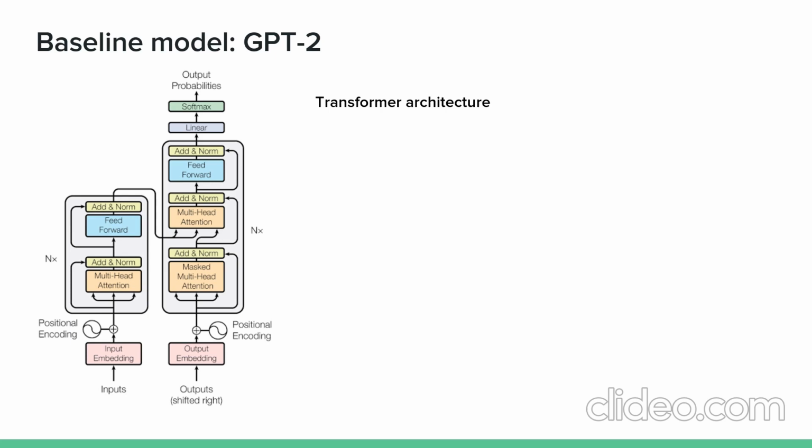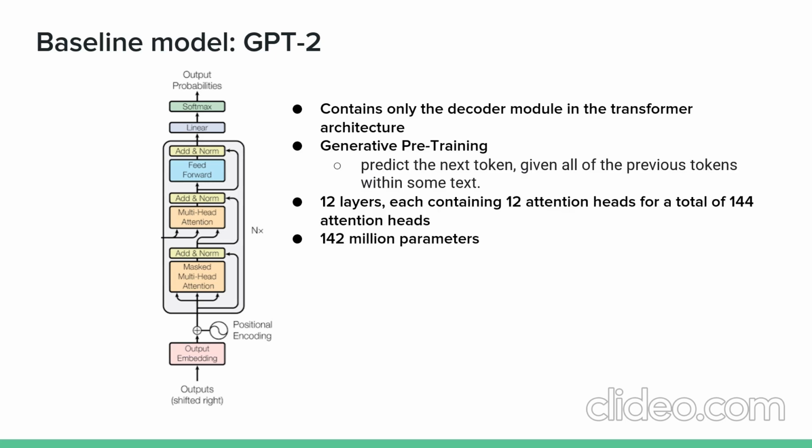For our baseline model, we select GPT-2 for text generation. GPT-2 basically contains the decoder portion of the transformer structure. It is trained with the generative pre-training objective, meaning that given a text corpus, it is trained to predict the next token, given all previous tokens. The baseline model we select contains 12 layers, each containing 12 attention heads, for a total of 142 million parameters.